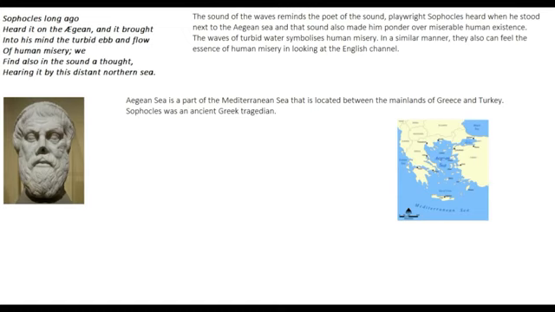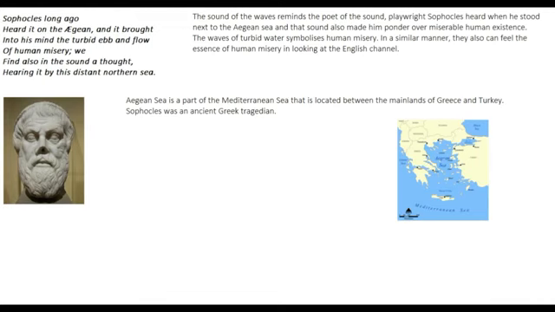Okay, so there is a kind of parallel between the two seas. Now what the poet is doing here is drawing a parallel between him and this Greek tragedian Sophocles. He's comparing himself with Sophocles and saying that long, long ago, Sophocles also heard the same sound on the Aegean Sea, and it brought into his mind the turbid ebb and flow of human misery.